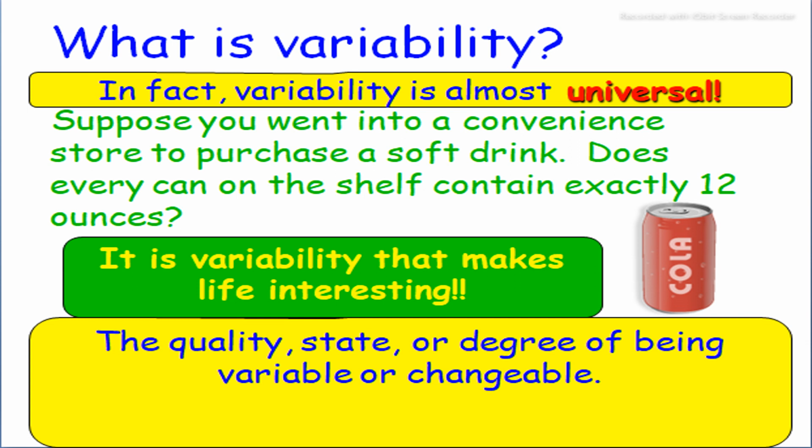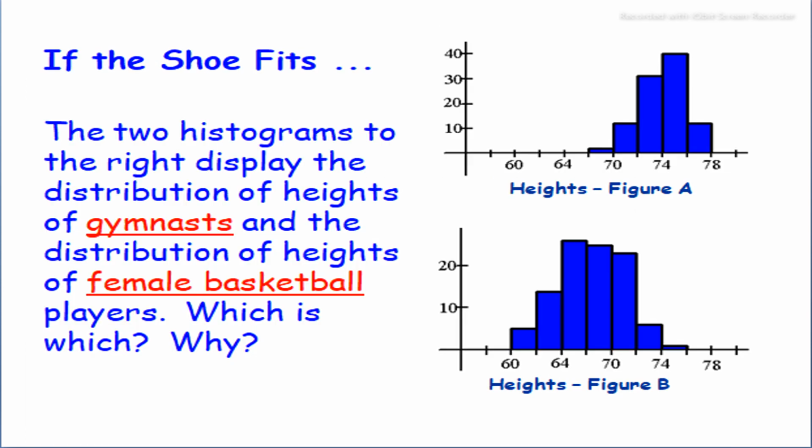And if we discuss what variability is, suppose you went into a convenience store to purchase a soft drink. Does every can on the shelf contain exactly 12 ounces? In fact, variability is almost universal. It is variability that makes life interesting. Variability is the quality, state, or degree of being variable or changeable, and such things are variables.